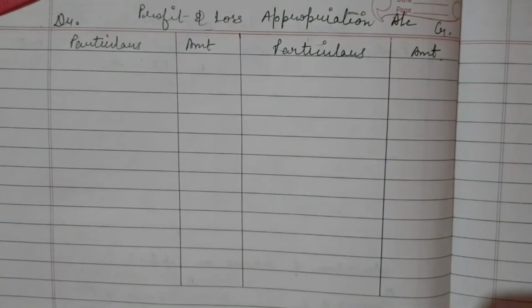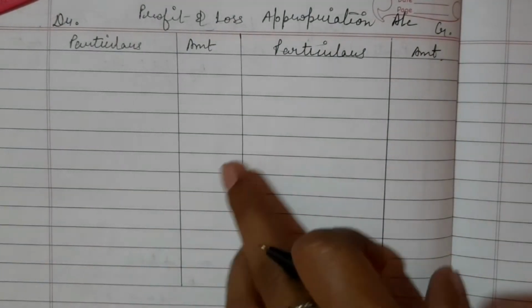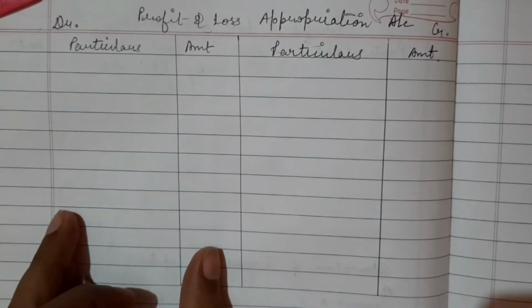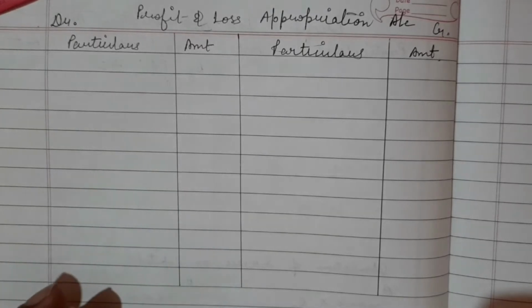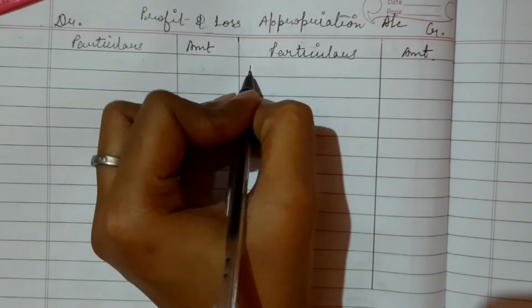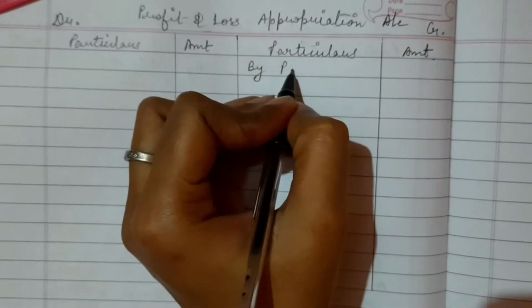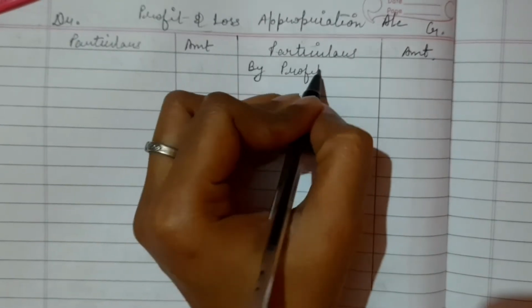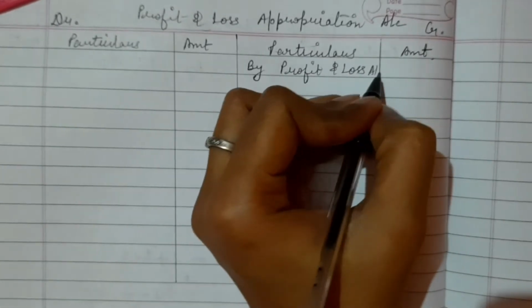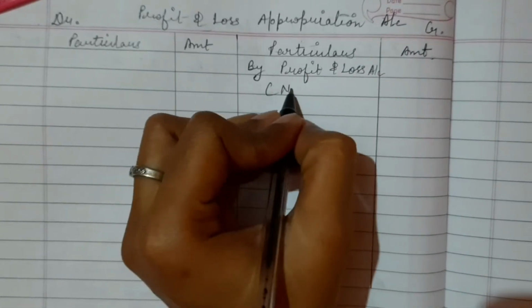This is the profit and loss appropriation account, and the right one is credit side and left one is debit side. So first of all, in the question it is given that net profit for the year is 80,000. So we will write by profit and loss account, and this is net profit.